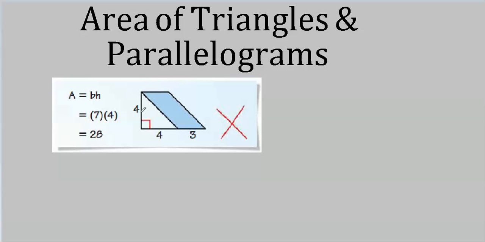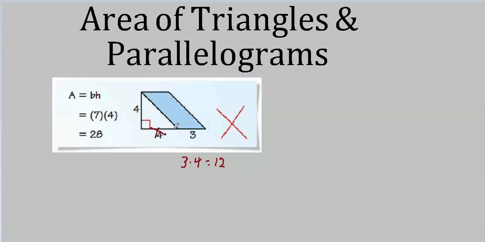So this 4 here, this is the altitude for this parallelogram. On the other hand, this base here, well, this is 3. So the correct answer is 3 times 4, or of course 12. The error here was to mistake this whole thing for the base. Although if you were actually working this problem, you probably wouldn't write this in, because there'd be no reason to. The distance from here to here, that's irrelevant. It has nothing to do with the area of this parallelogram.